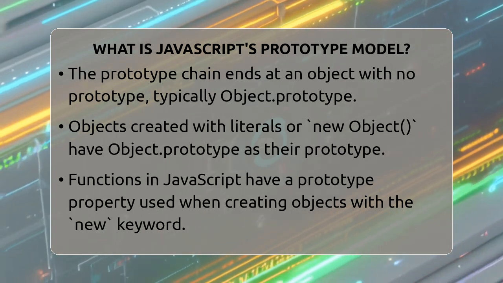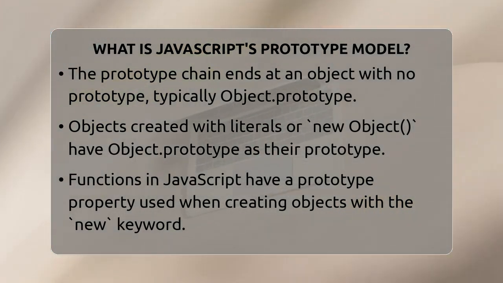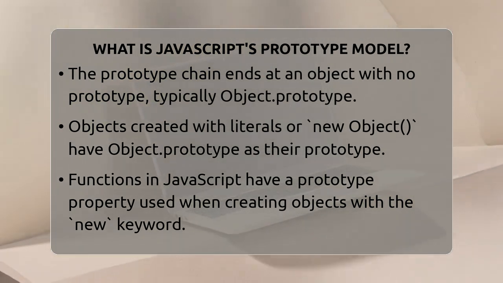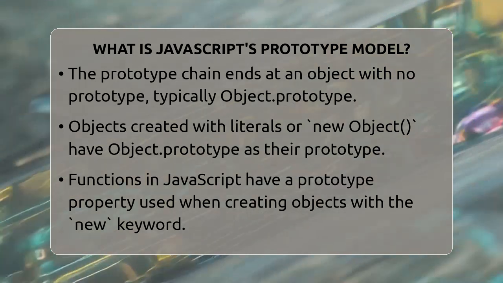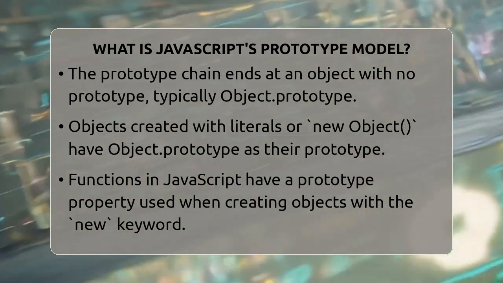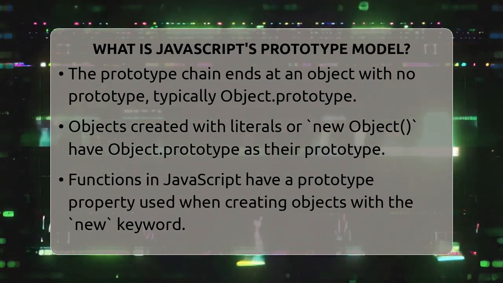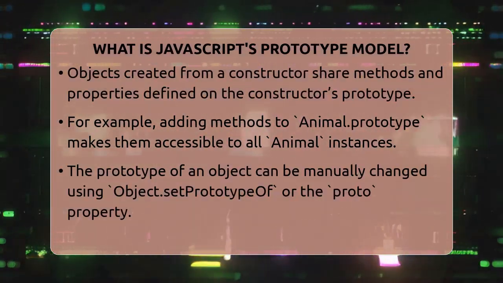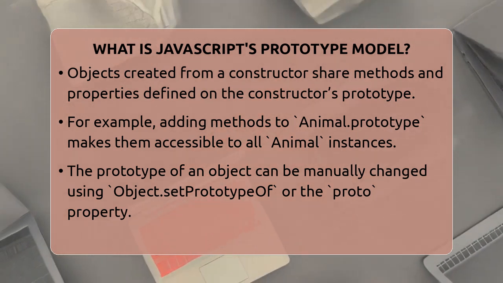When you create an object using object literal syntax or the new Object function, its prototype is set to Object.prototype. That's why all objects can use these shared methods. Functions in JavaScript also have a prototype property. When you use a function as a constructor with the new keyword, the object created gets its prototype from the constructor function's prototype property.